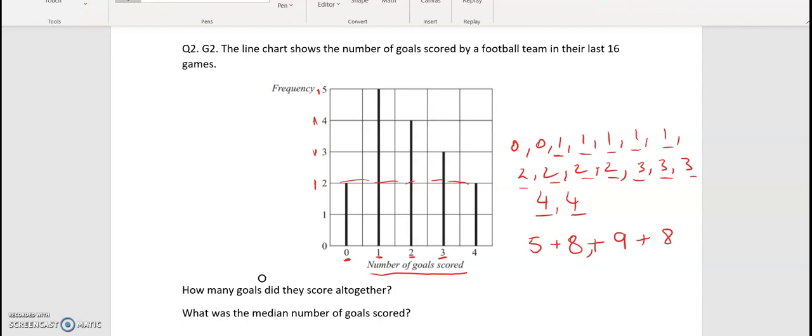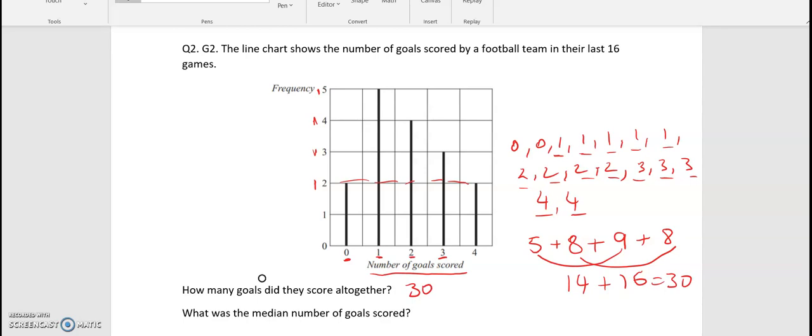So we'll add these up. 8 and 8 is 16, 9 and 5 is 14, so that makes 30. So there were 30 goals altogether.